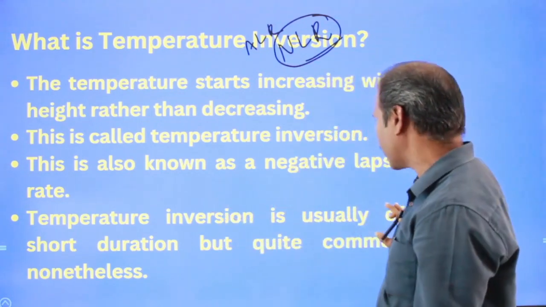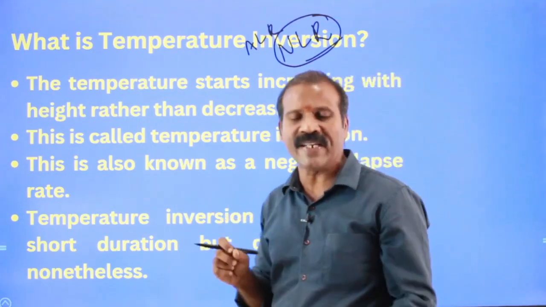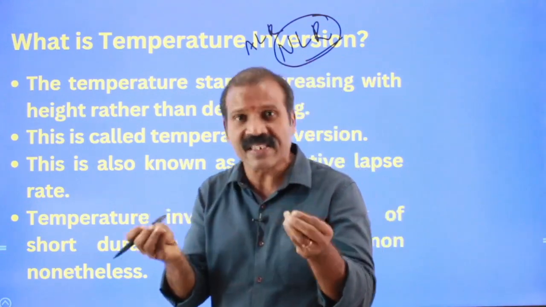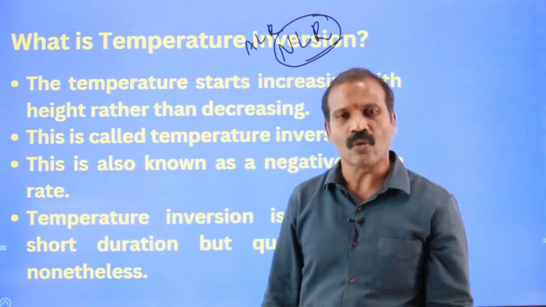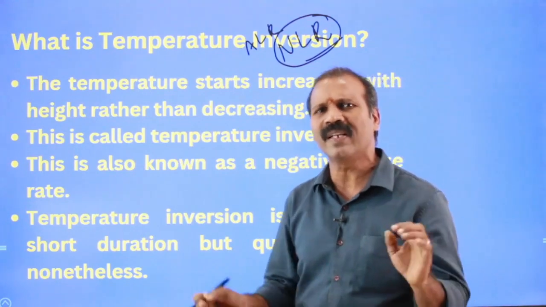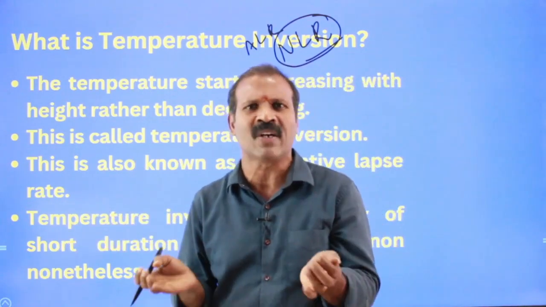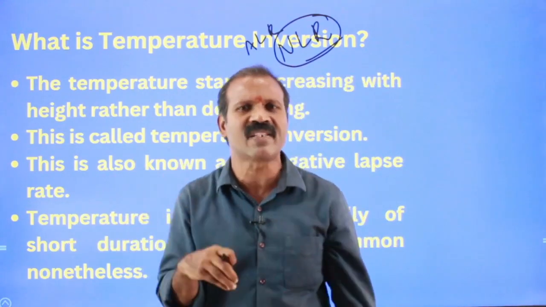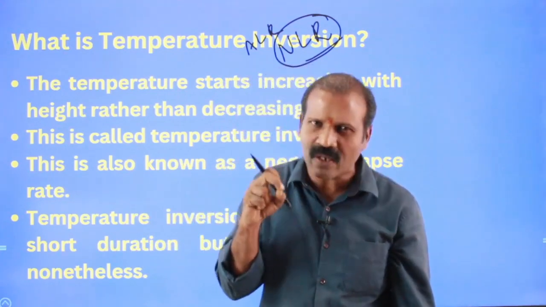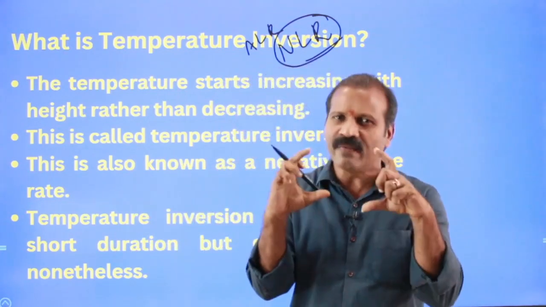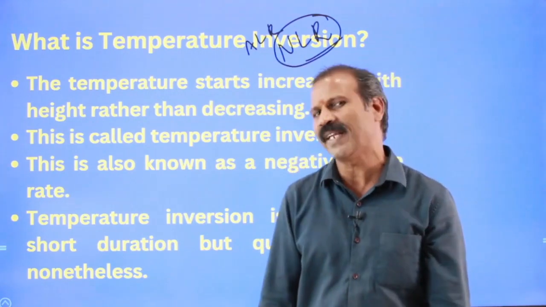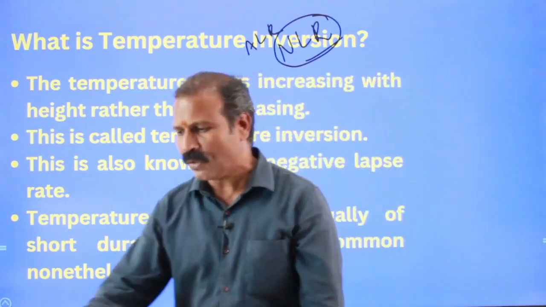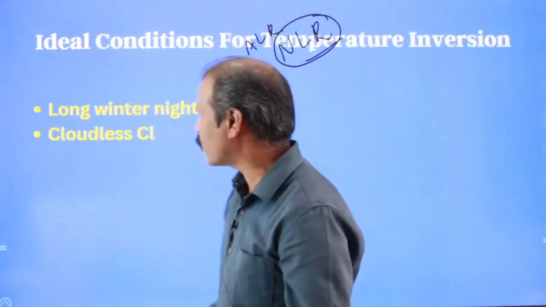Now the temperature inversion usually prevails within a locality for a shorter duration of time. It is not a regional phenomenon, rather it is a localized phenomenon for a shorter duration of time, within a limited column of the tropospheric layer of atmosphere. So let us talk about the conditions one by one.